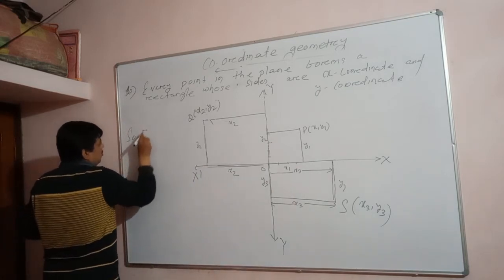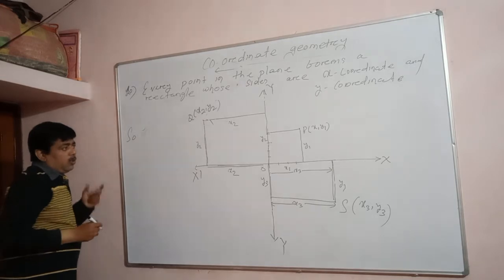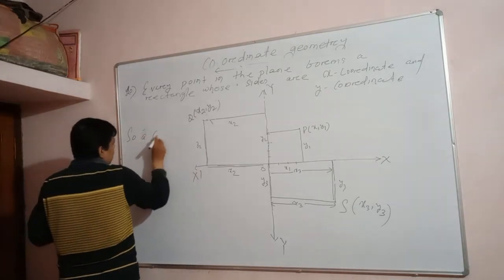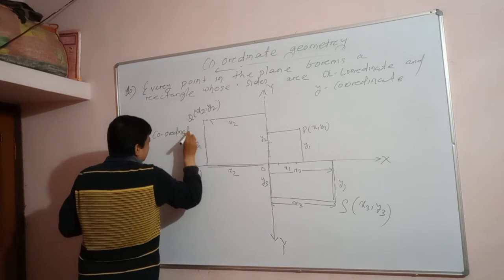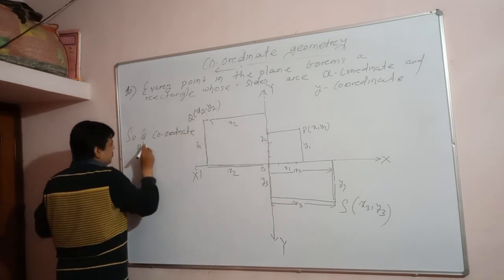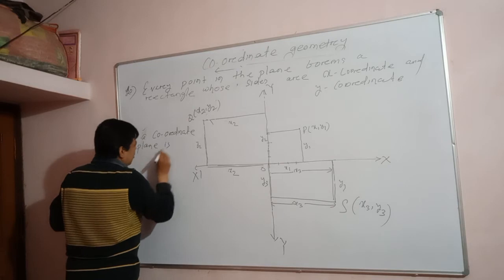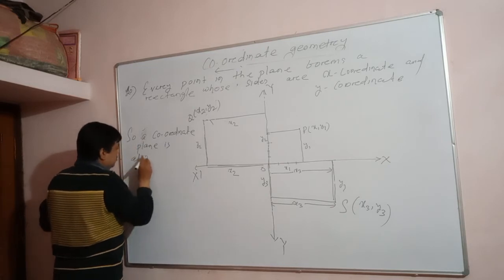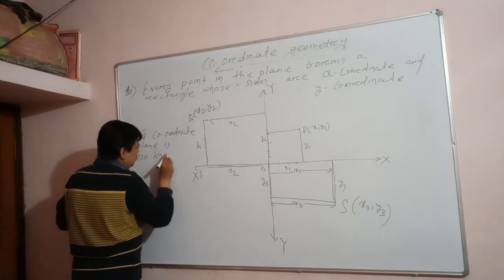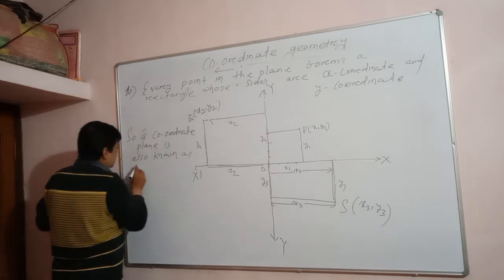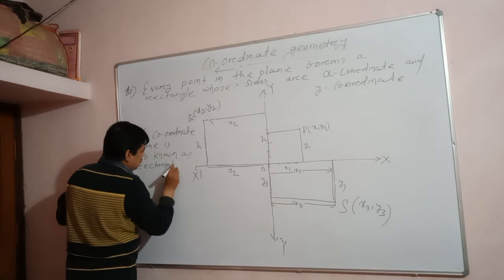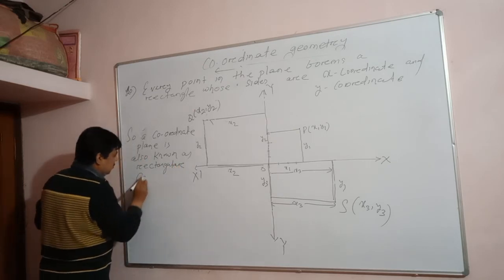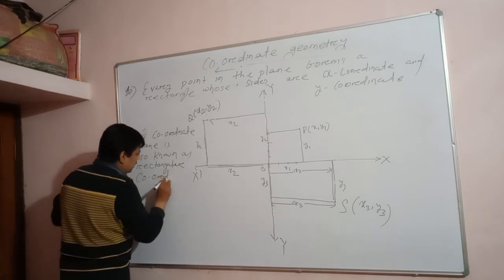So a coordinate plane is also known as a rectangular coordinate system.